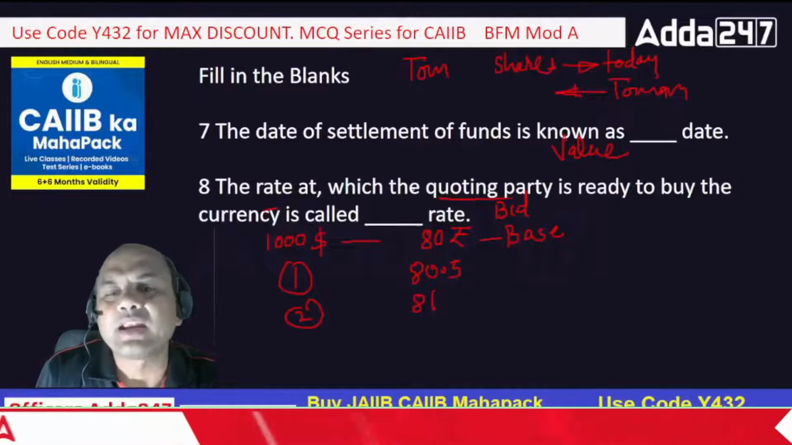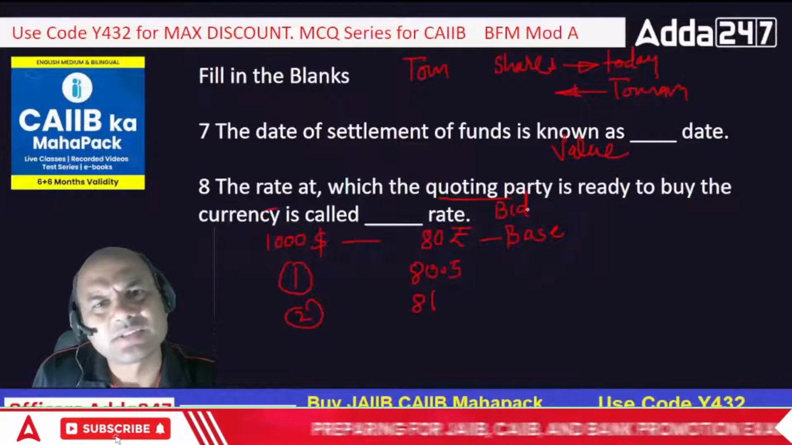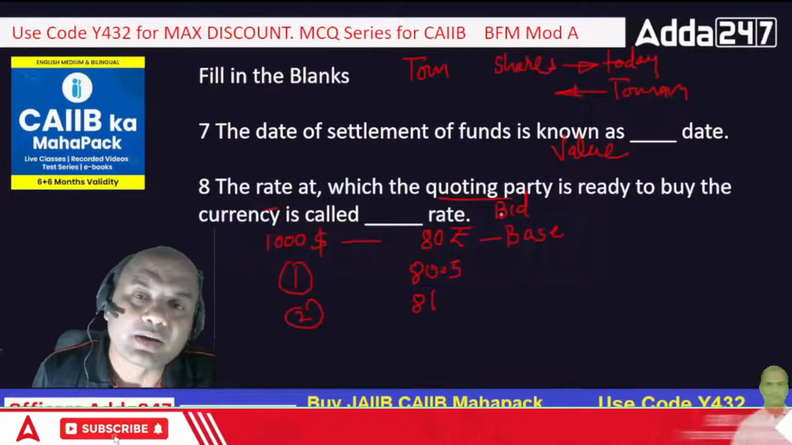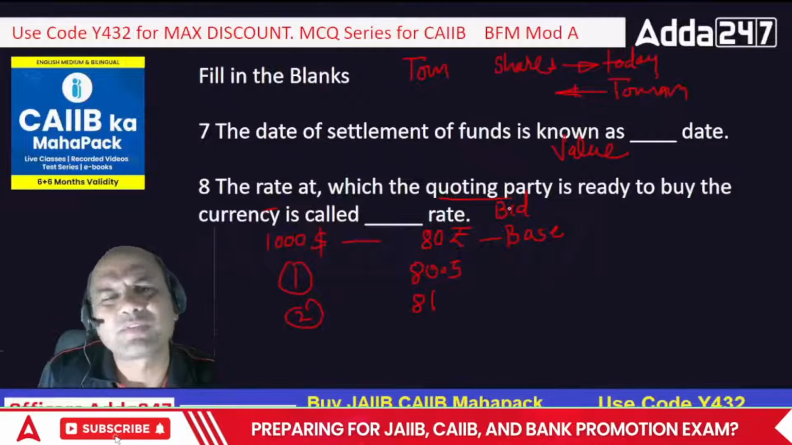Okay. So the rate at which the quoting party is ready to buy the currency is called the bid rate, isn't it? And what is the other one? The rate at which I am ready to offer, I am ready to give. That is known as what? Offer rate, isn't it? Bid offer, everything is the same.